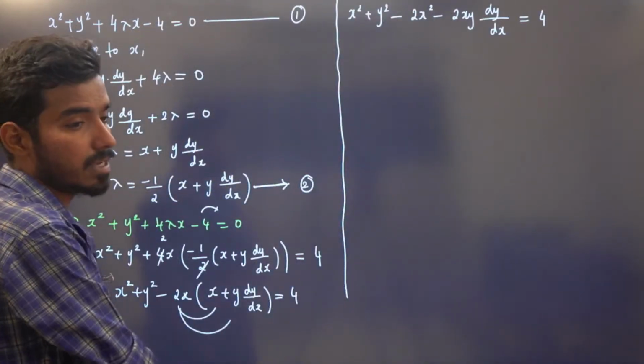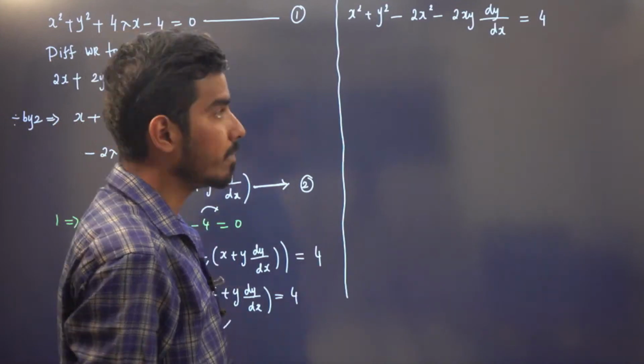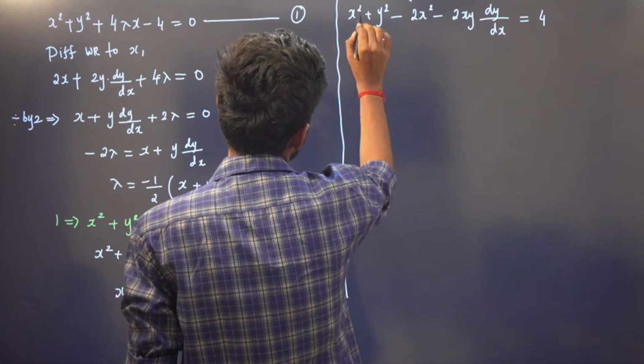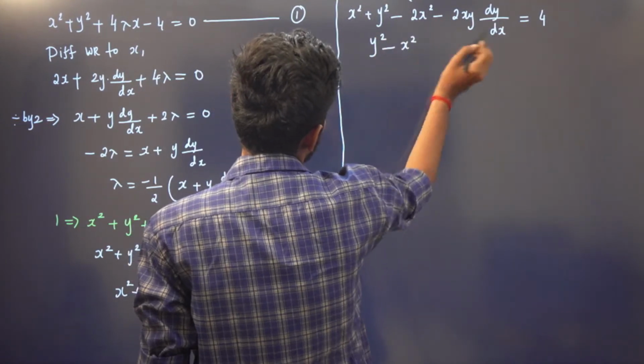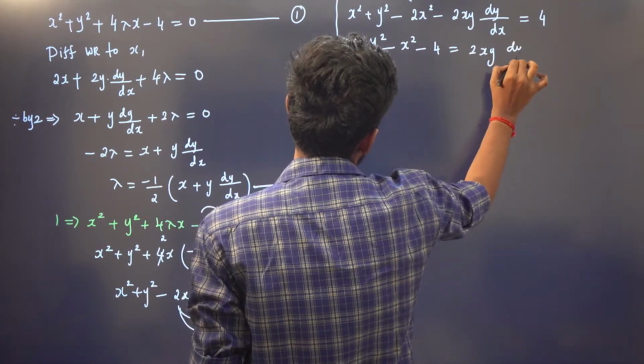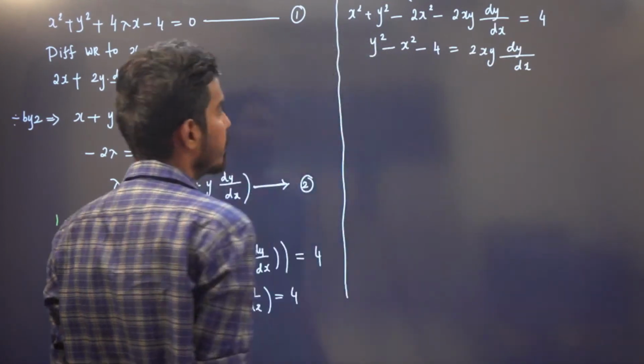We will simplify this. After that, we will replace dy by dx by minus dx by dy. So x square minus y square, x square minus 2x square is minus x square. Let's take this minus 4 to that side. It is equal to 2xy dy by dx, right? So we are done with the first step.